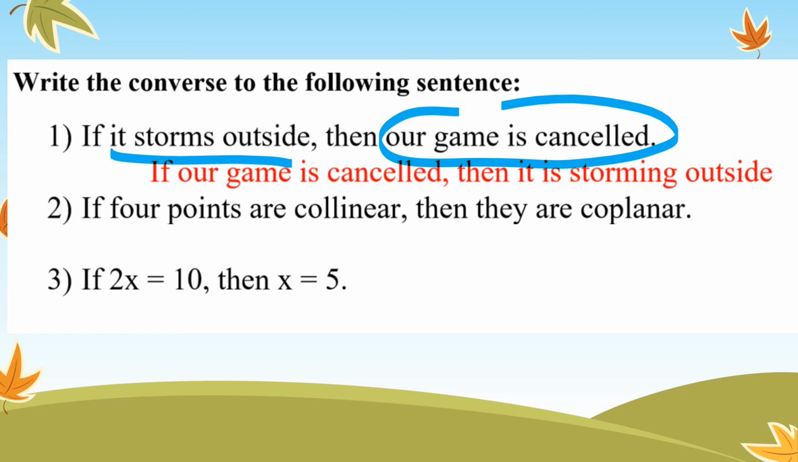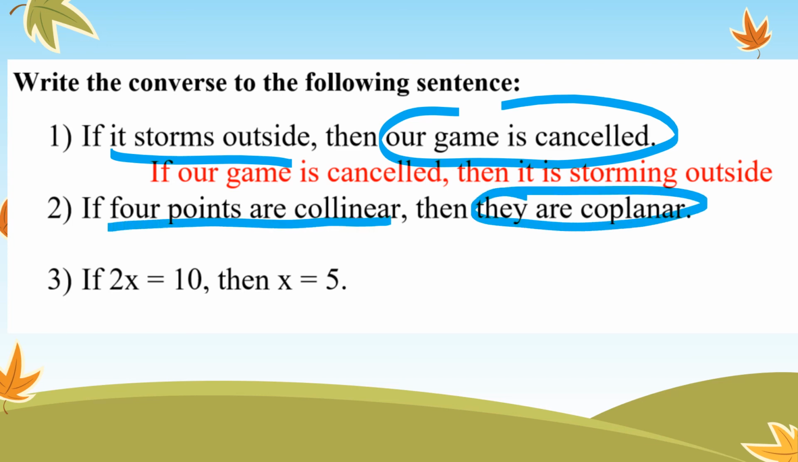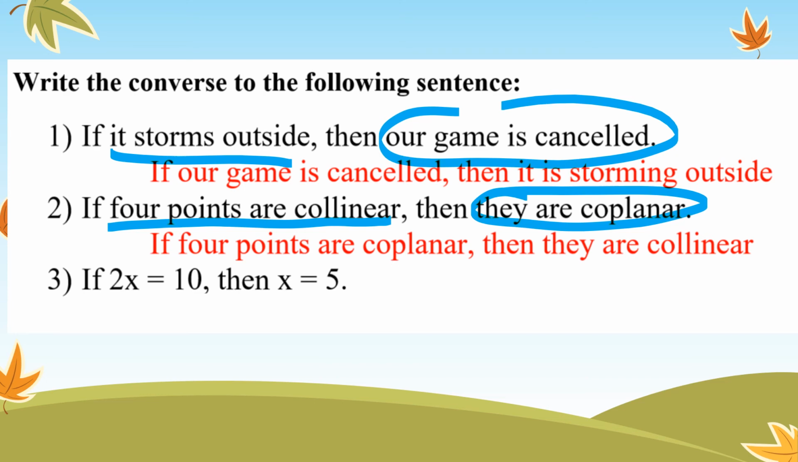Number 2, if 4 points are collinear, then they are coplanar. So you could say, if 4 points are coplanar, then they are collinear. You could also say if points are coplanar, then they are collinear. For number 3, if 2x equals 10, then x equals 5. So if x equals 5, then 2x equals 10.